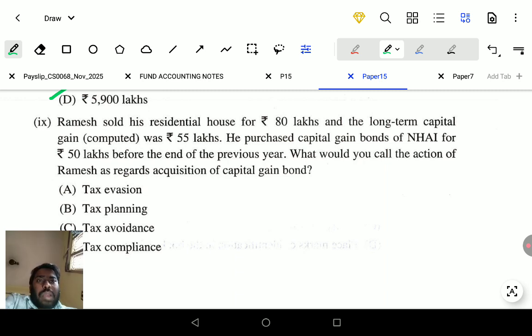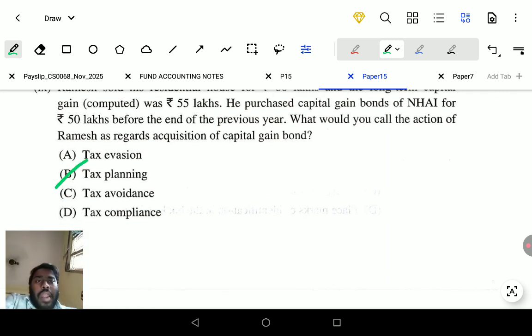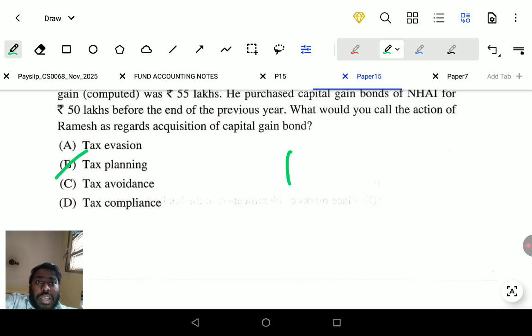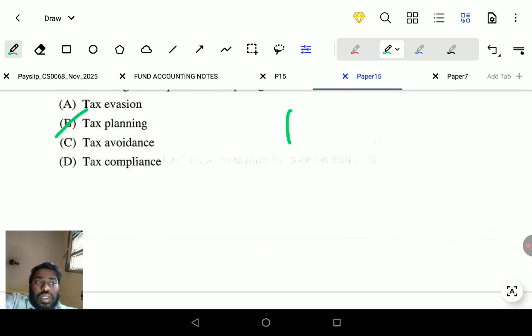This is called tax planning. Why did I say planning? Because you have decided you have gained a capital gain of rupees 55 lakhs, and if you gain 55 lakhs, you have to do something. This is tax planning. You are identifying a section like 80C or 54EC, where investing will give a tax benefit. So this is called tax planning. First we are planning in our mind what we have to buy with this income so as not to pay the tax.